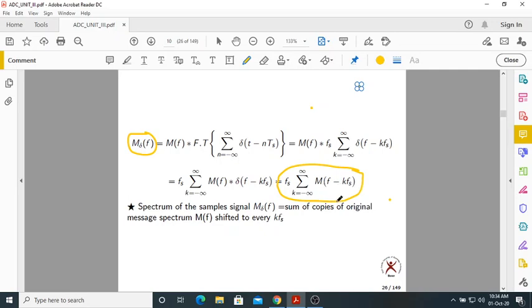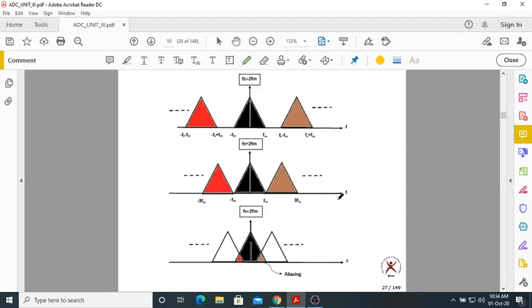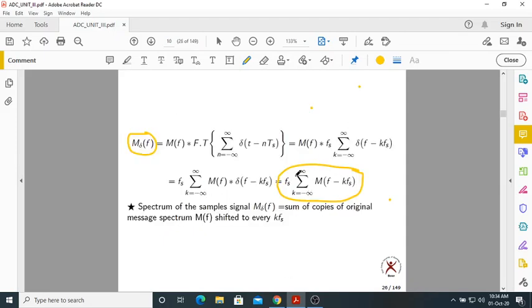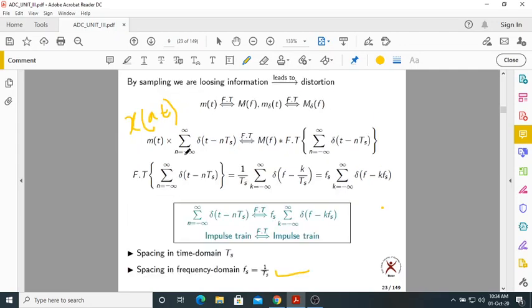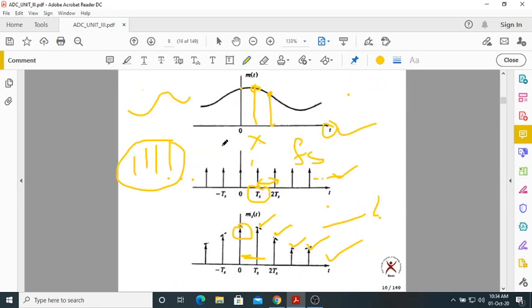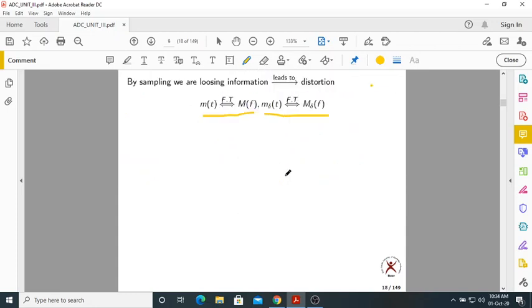What do you mean by that? Can you tell me? What is capital M of f? That is the Fourier transform of m of t. So this is m of t, and its Fourier transform is capital M of f, which means the spectrum of the continuous-time signal, or the spectrum of m of t.